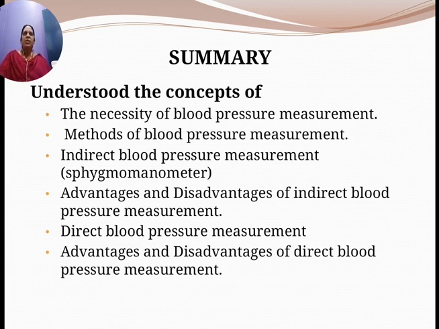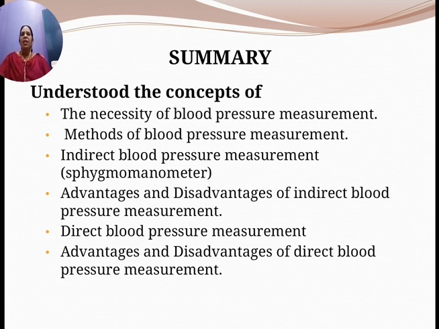Then in the next method, we have the non-invasive methods, that is auscultatory method, palpatory method, oscillometric method, ultrasonic method and automatic method. In these methods, again the blood pressure measurement can be classified into two types, that is direct method and indirect method. The direct method is more precise, and direct connection of the major artery to the transducer via a catheter is possible. In that we have three types, that is percutaneous insertion method, catheterization method and implant of a transducer in a vessel or in the heart.